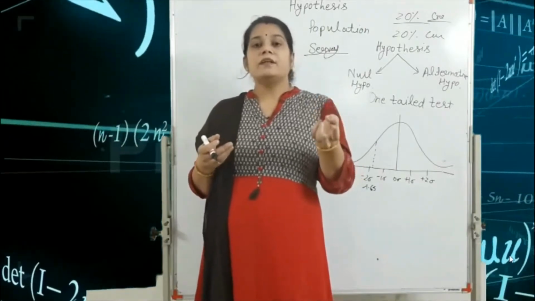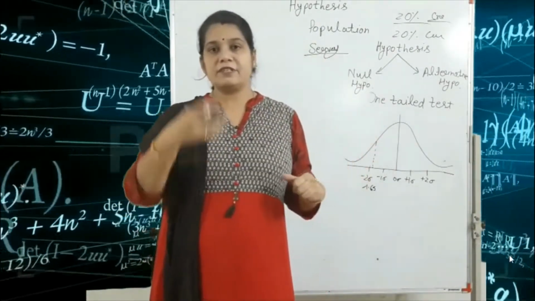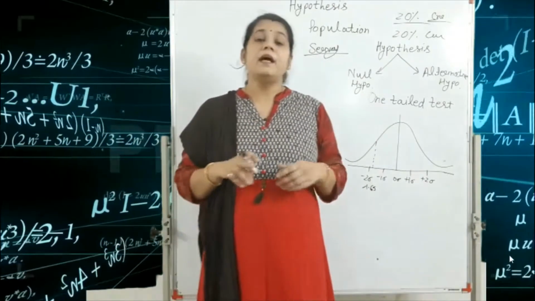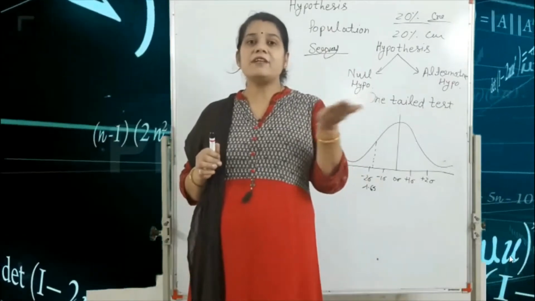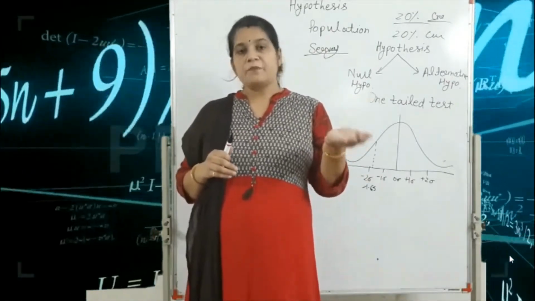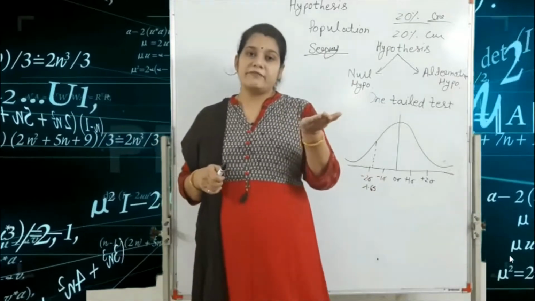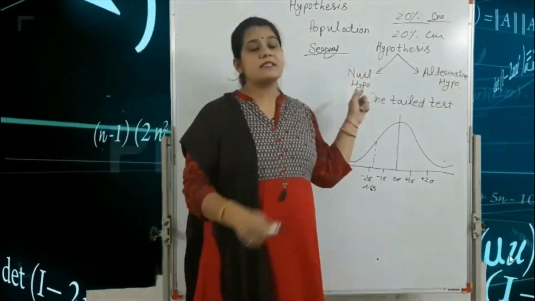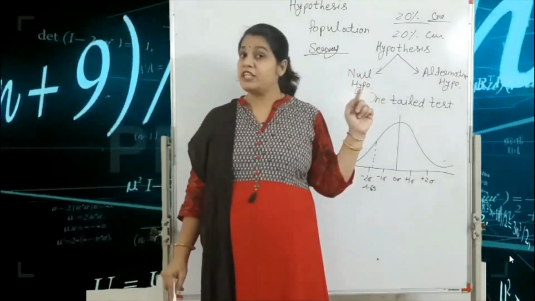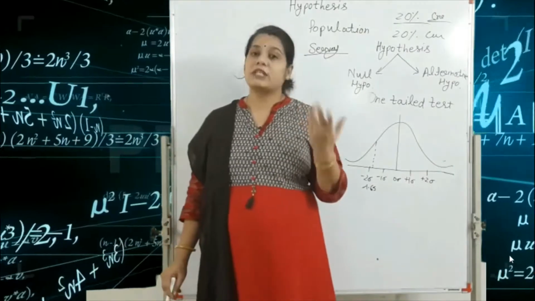If 100 students are given this examination, for example, and 40 students are passed, but what is the level for passing marks? 40 or 50? So this is the level of significance. That means we have the level of significance in this hypothesis chapter. In this chapter we have 3 types of level of significance.